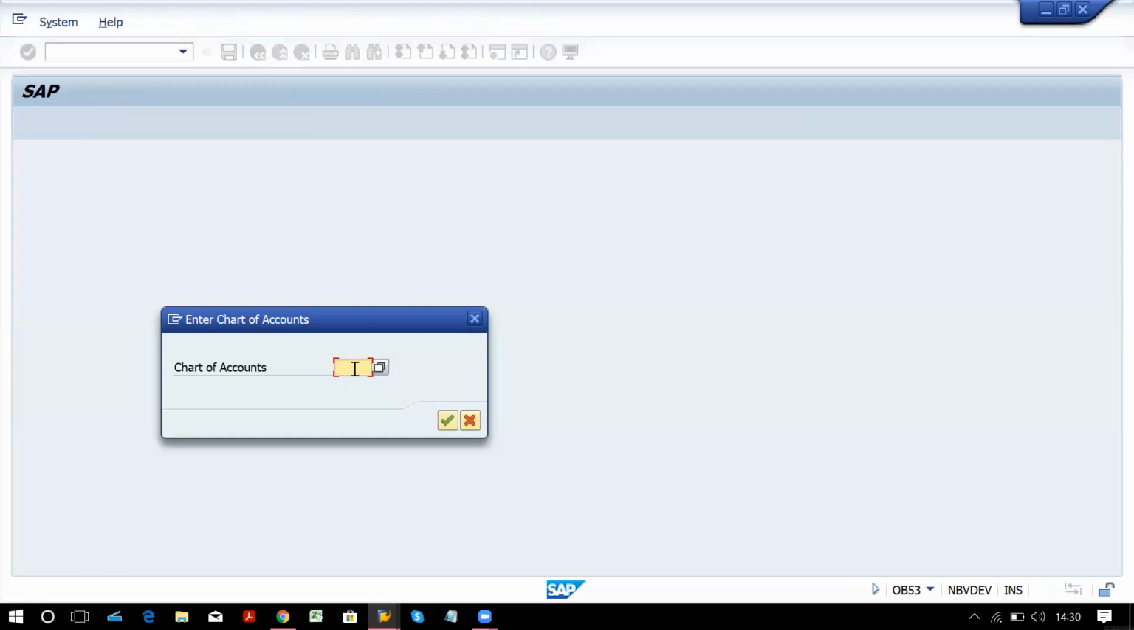Then we have chart of account. So this is on chart of account level. Wherever you get such a window pop-up, that means this particular configuration is on that particular level. So this is on chart of account level. If it asks for company code, then it will be company code level. That is how it is.